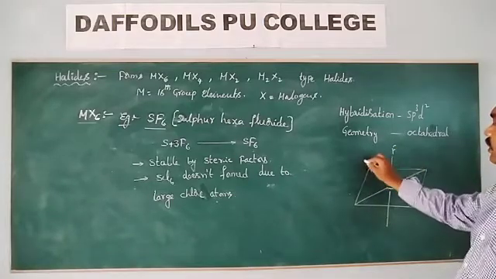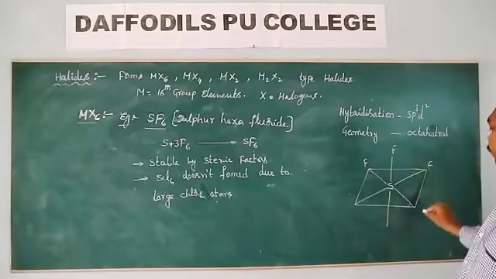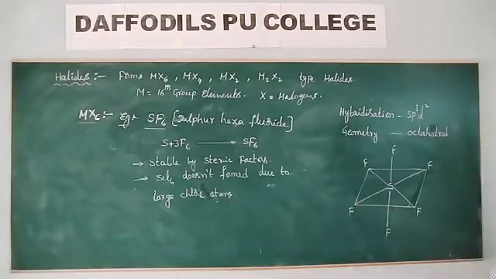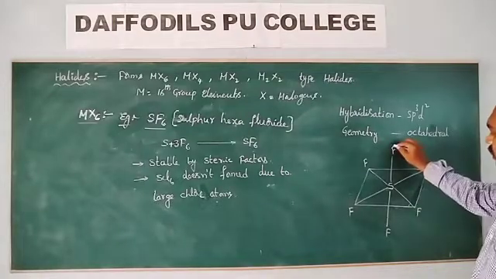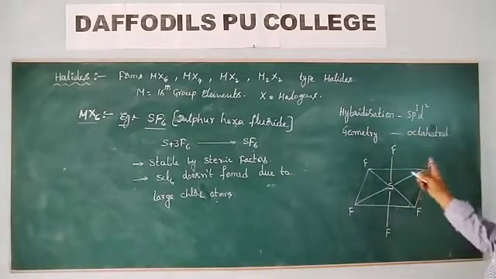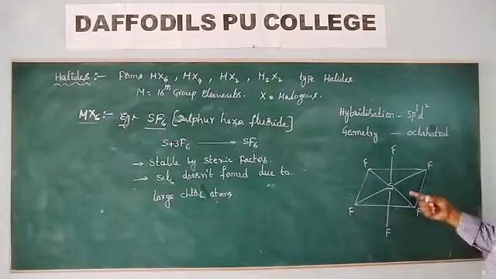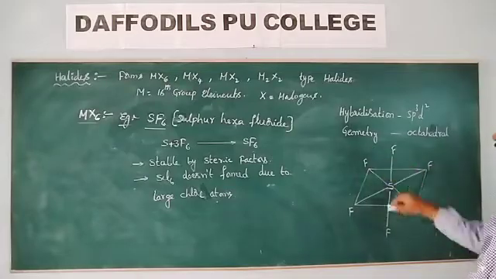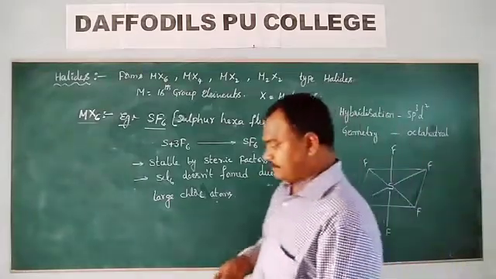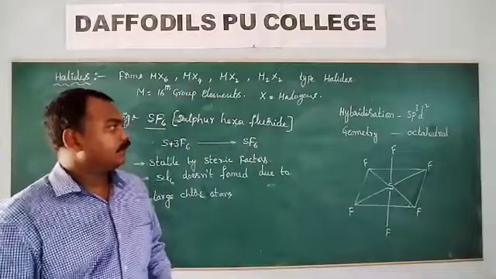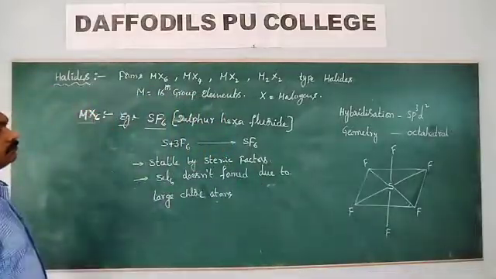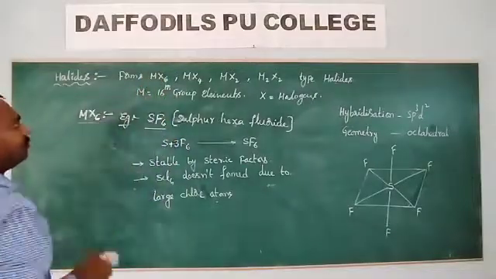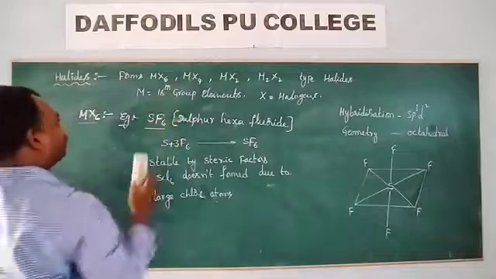Here one fluorine is there, another fluorine, and so on, six fluorines. So this is the octahedral arrangement of SF6. This is about MX6 type of halides. Now look at the MX4 type of halides.